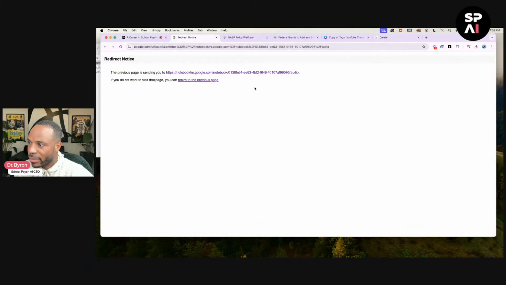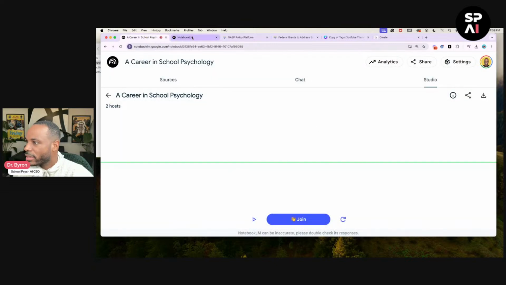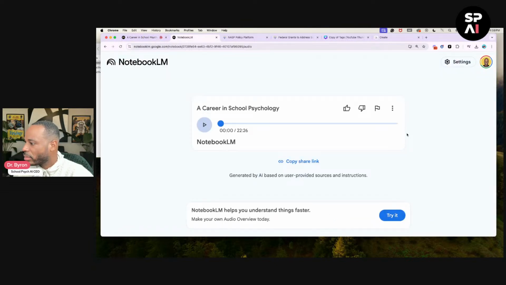It's redirecting. I'm not sure where this is going to redirect me to. It's sending you back to the audio. I guess I could just click that, and now it's giving me this podcast audio page that's loading up. I will come back to that in a few seconds. Let's see. Okay, cool. All right, and now we could still copy that share link. That's pretty neat.